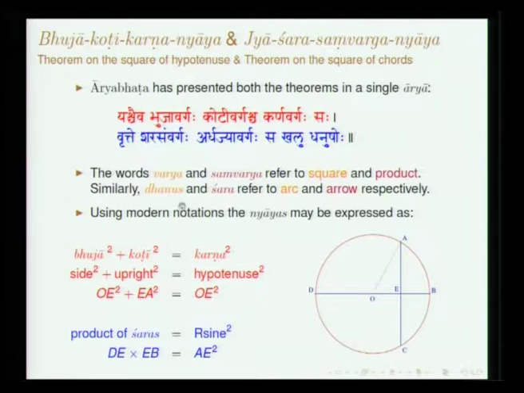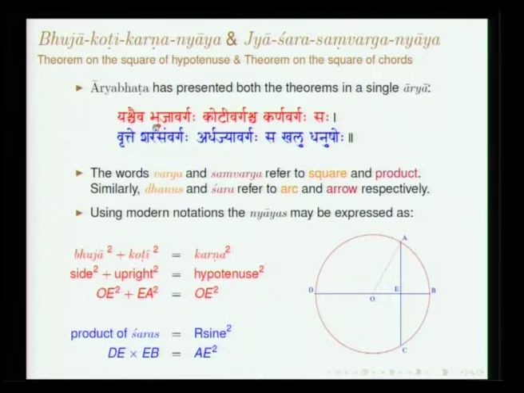Then in the later half of the verse, vritte sharasamvargaha ardhajya vargaha sakhalu dhanushoh. This is the other nyaya which I have referred to as jya shara samvarga nyaya. Jya is ardhajya AE and EC. The product of AE and EC, where EC is equal to AE, is AE square, which is the same as the product of DE and EB.